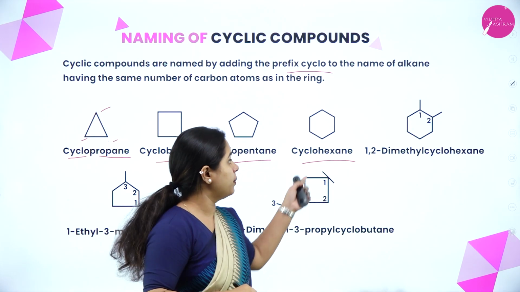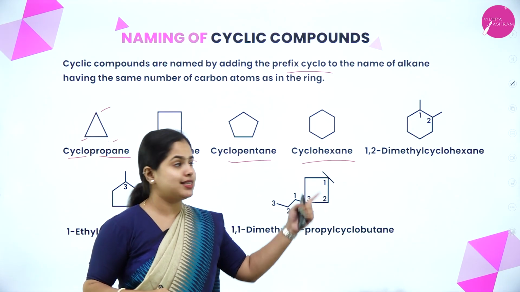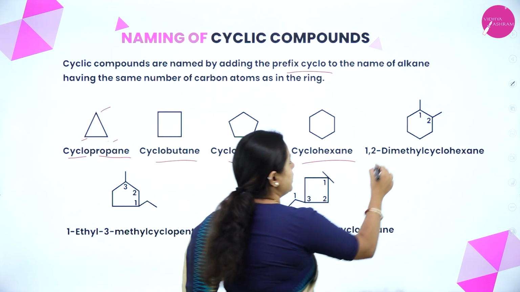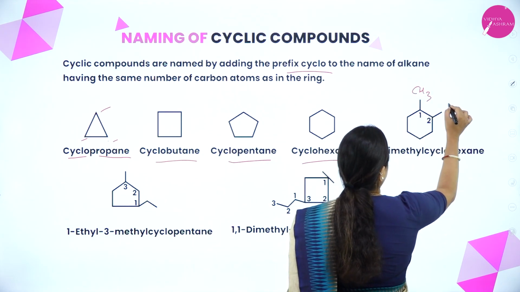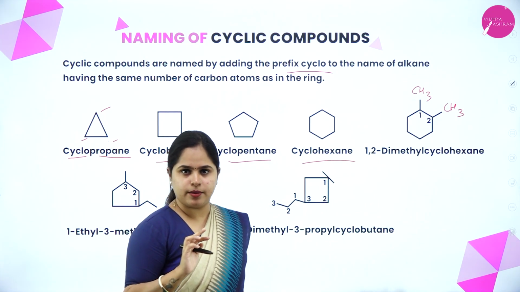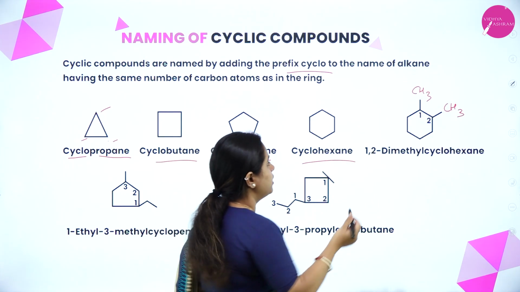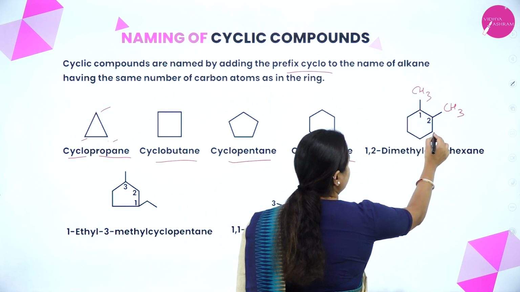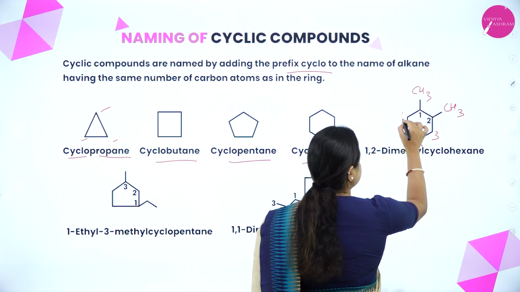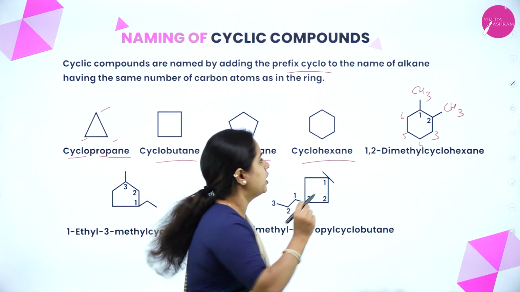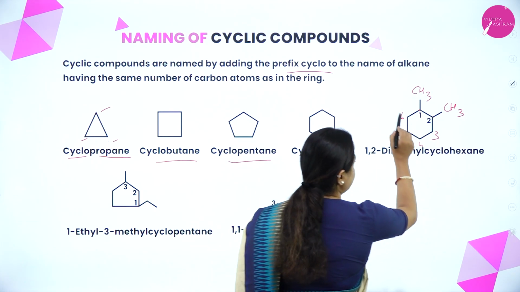Now coming to this one. On cyclohexane, there are other substituents as well. So how do you name it? There is one CH3 here and one CH3 here, so 2 methyl groups are there. The first one is numbered 1 and the second is 2. Then 3, 4, 5, 6. It is a closed structure, so you number the carbon atoms in that way.